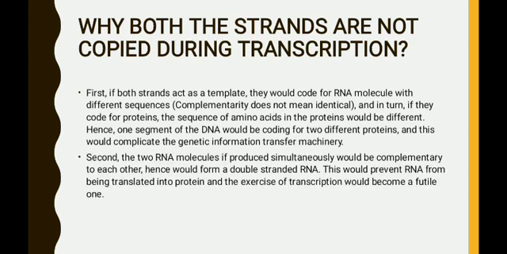And the other one, the two RNA molecules, if produced simultaneously, would be complementary to each other, hence would form a double-stranded RNA. This would prevent RNA from being translated into protein, and the exercise of transcription would become a futile one. So this is the reason why both the strands are not involved in transcription, and only one parental DNA strand is involved in the transcription and is called the template strand.